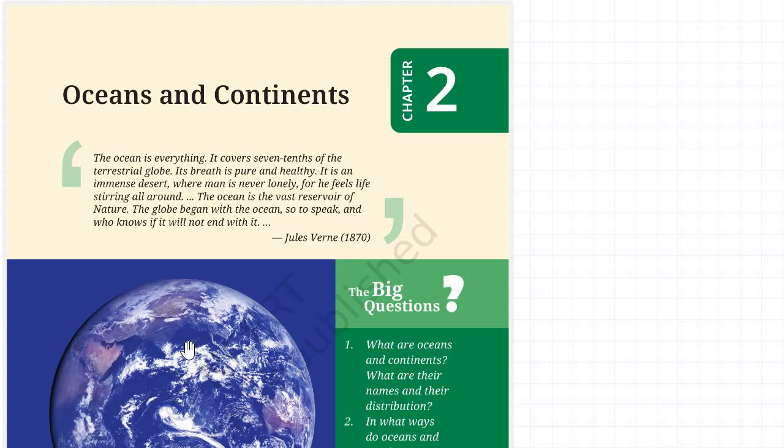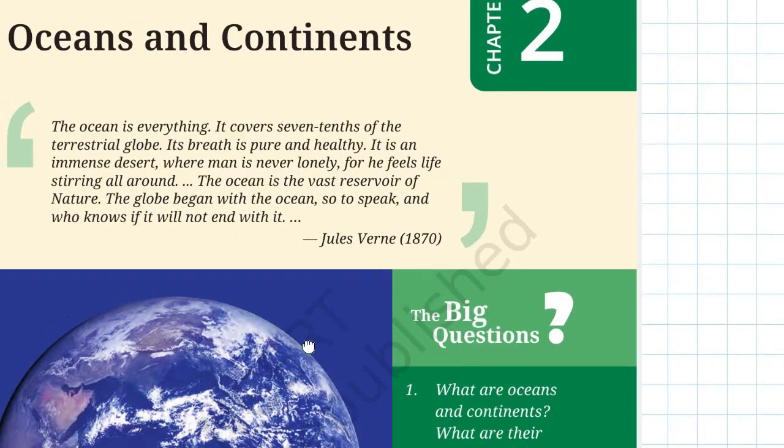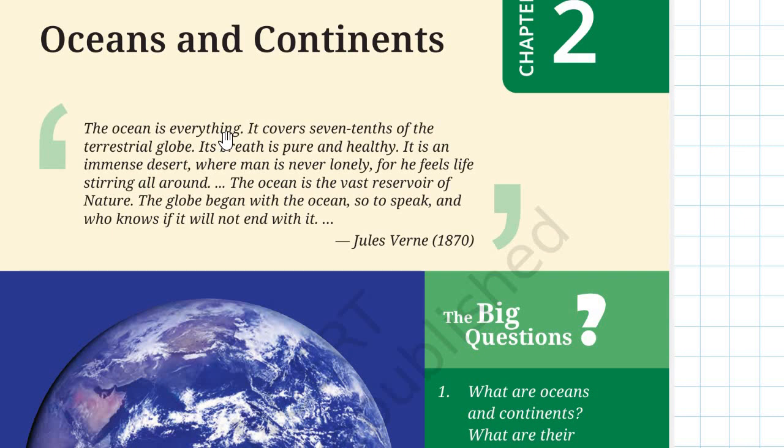Hello students, so today we will start the second chapter, Oceans and Continents, of the class 6 new NCERT textbook on social science. Okay, so the chapter starts with the famous quote by Jules Verne that you can read over here. The ocean is everything. It covers 7/10 of the terrestrial globe. Its breadth is pure and healthy.